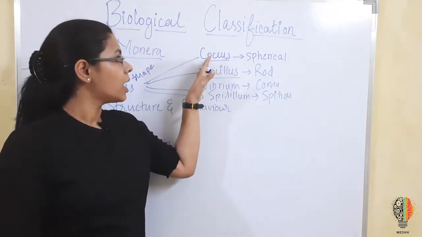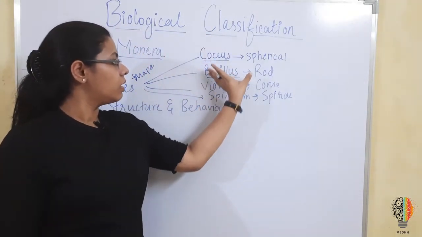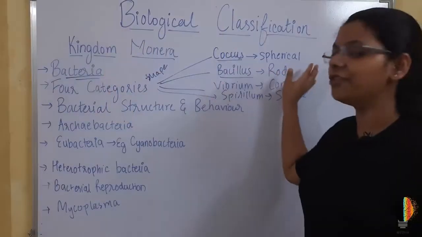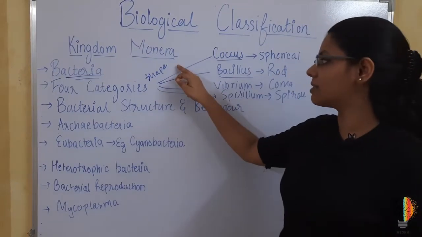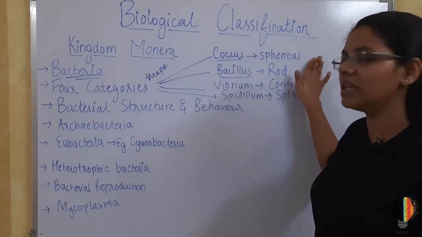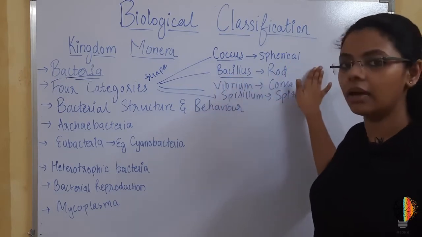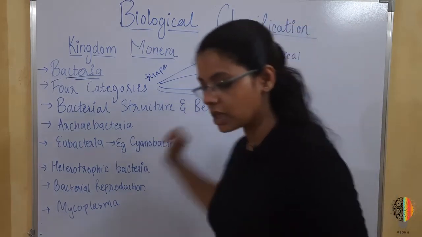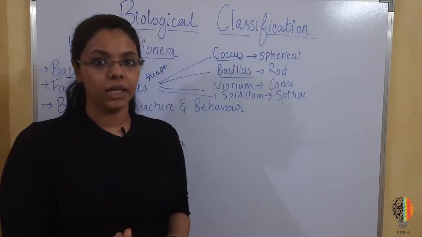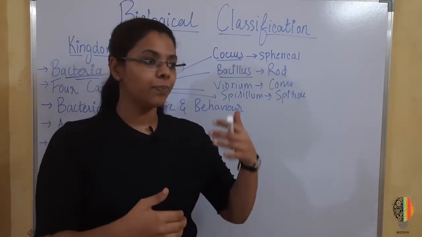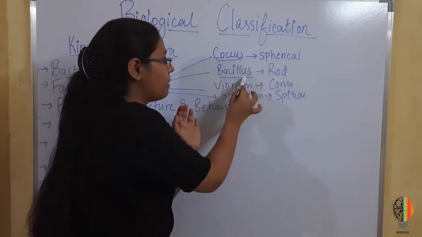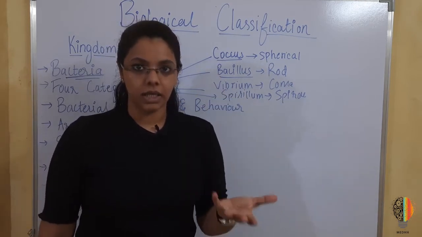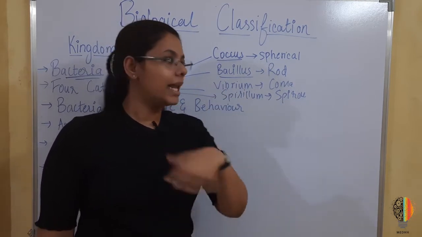Okay, so the naming which is there, that is done. These were the 4 categories that were made on the basis of shape. Coccus being spherical in shape, bacillus rod shaped, vibrium comma shaped, and spirillum spiral shaped. So whenever a bacteria is named, depending upon its shape, a name like bacillus is added. For example, I can give you lactobacillus, the bacteria that is found in milk.